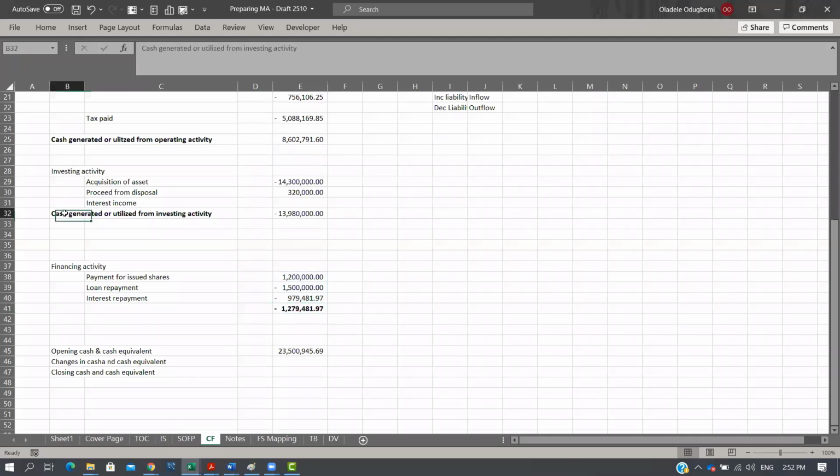Control B. I can come here, copy, paste here, and change it to financing activity. So that's my opening cash. Let me change the narrative here.